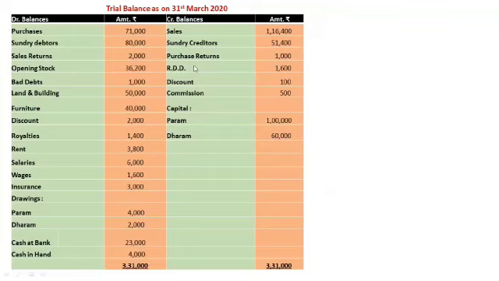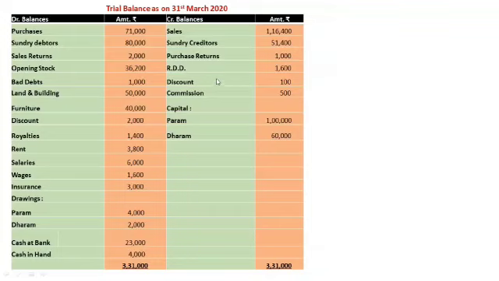RDD in the trial balance is old RDD, and adjustment RDD is new RDD, to be treated as new. If new RDD, that is adjustment RDD, is greater than old RDD, that is trial balance RDD, then it is shown in profit and loss account debit side as new minus old, and vice versa.